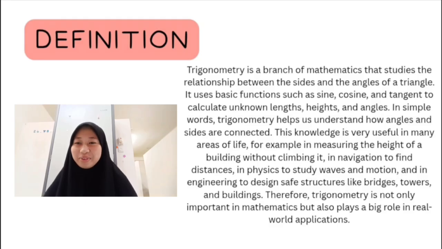Definition of trigonometry. Trigonometry is a branch of mathematics that studies the relationship between the sides and the angles of a triangle. It uses basic functions such as sine, cosine, and tangent to calculate unknown lengths, heights, and angles. In simple words, trigonometry helps us understand how angles and sides are connected. This knowledge is very useful in many areas of life.